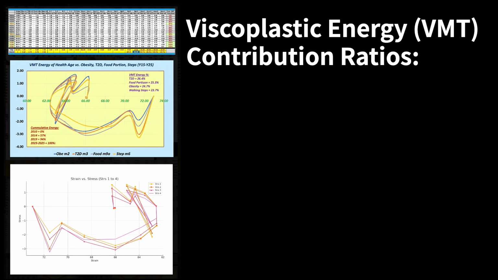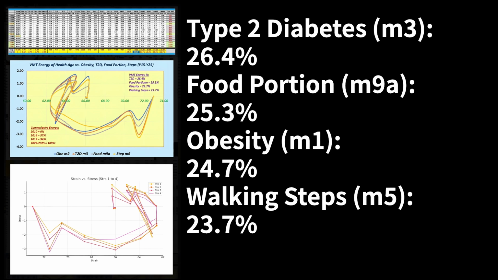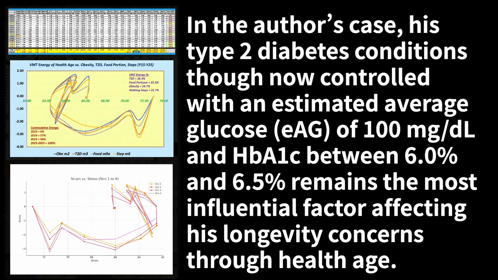Viscoplastic energy, VMT, contribution ratios. The following energy ratios quantify the relative impact of each input factor on his age using the VMT model, listed in descending order of influence. Type 2 diabetes, M3, 26.4%. Food portion, M9A, 25.3%. Obesity, M1, 24.7%. Walking steps, M5, 23.7%.